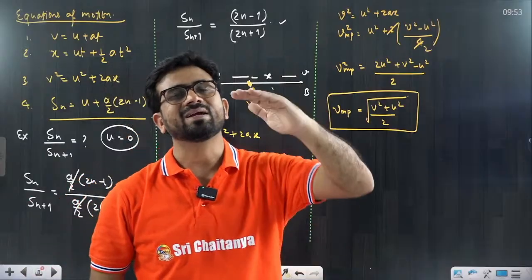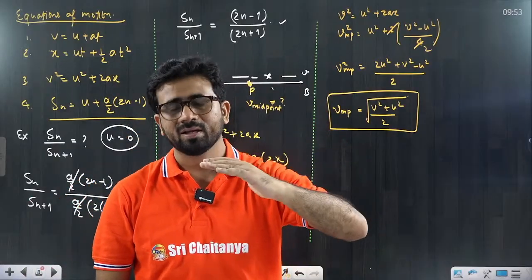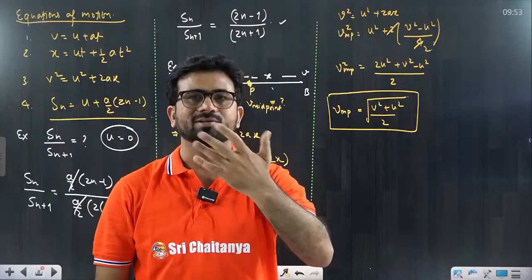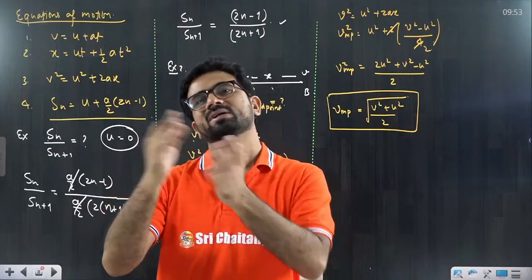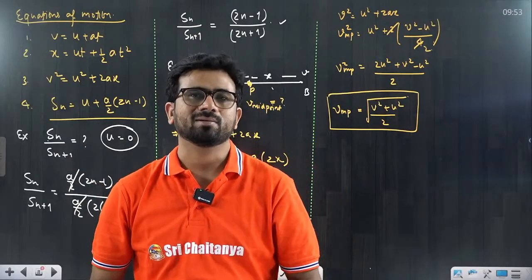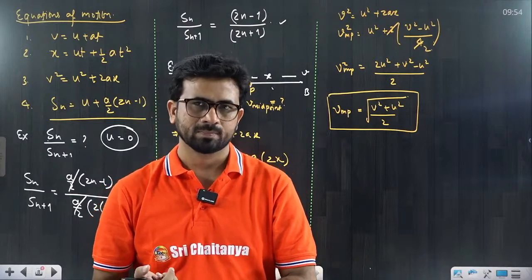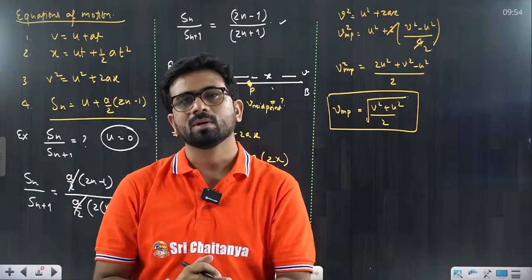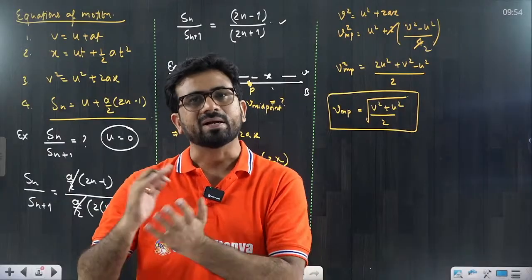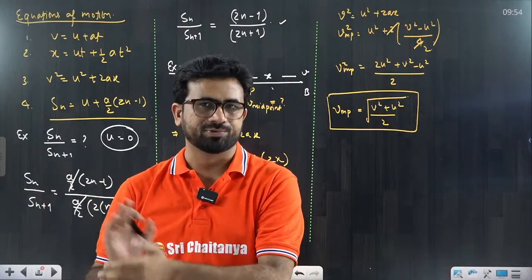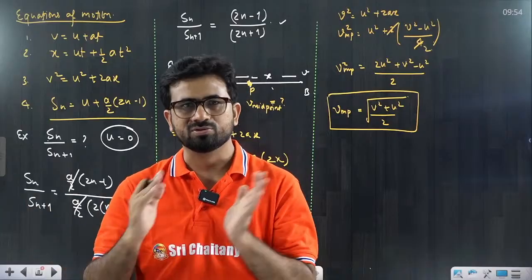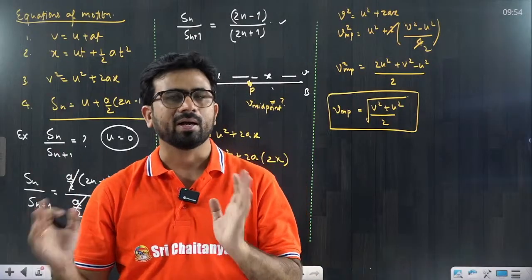First it accelerates with some acceleration, suppose alpha, and after some time it starts decelerating with some deceleration, that we call minus beta, and stops at station B. Starting from A and reaching B, this is what is happening.